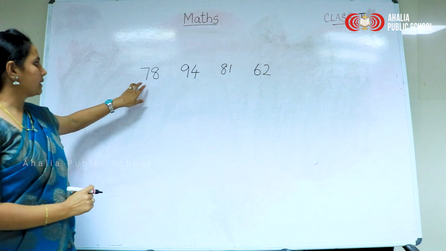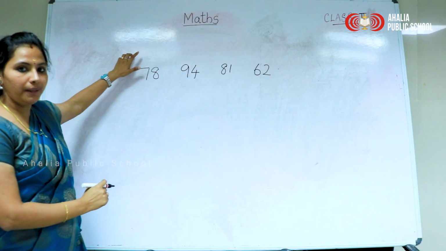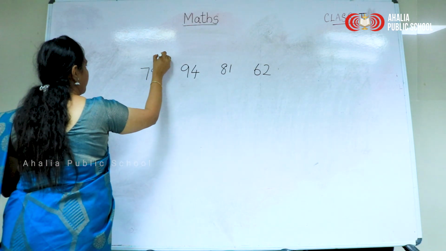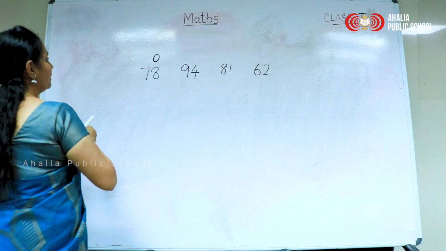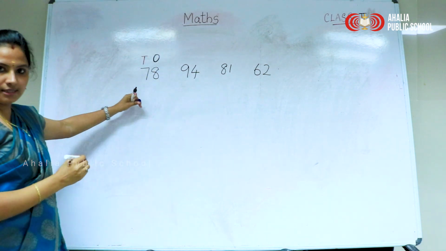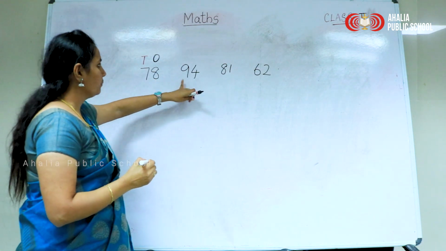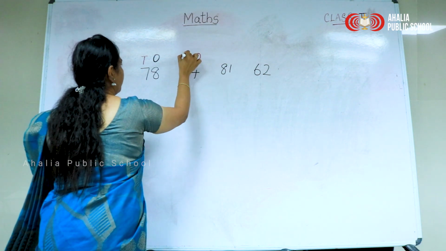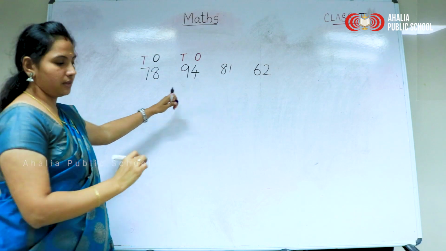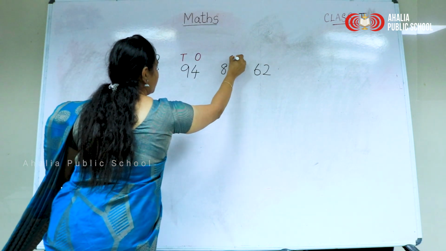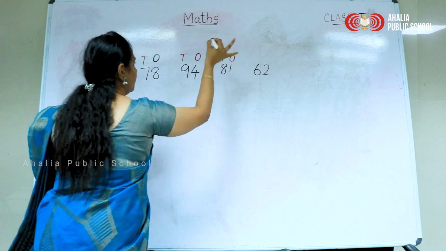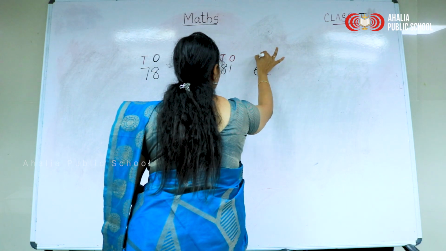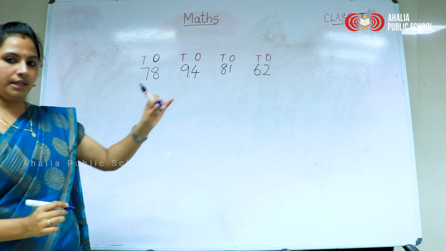See, in 78, 8 is in the ones place and 7 is in the tens place. In 94, 4 is in the ones place and 9 is in the tens place. Here, 1 is in the ones place and 8 is in the tens place. What about this number, 62? 2 is in the ones place and 6 is in the tens place.